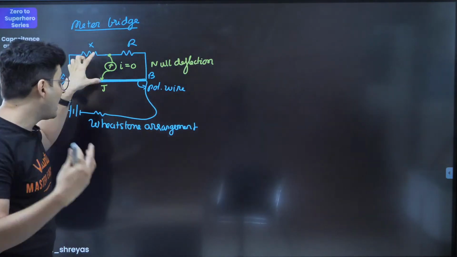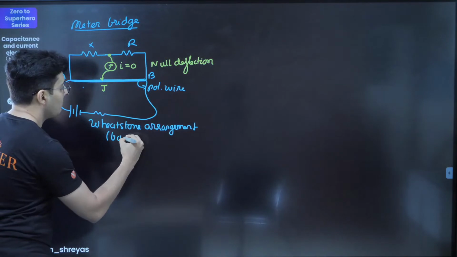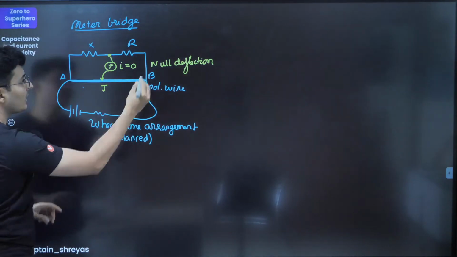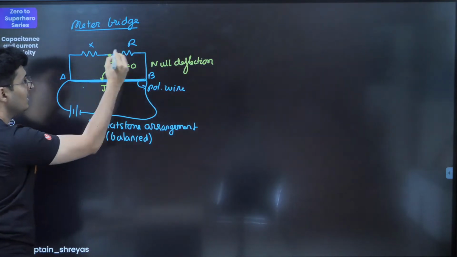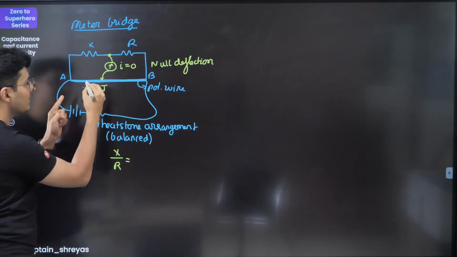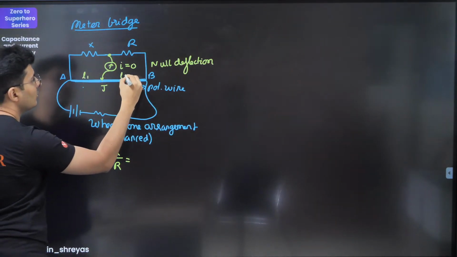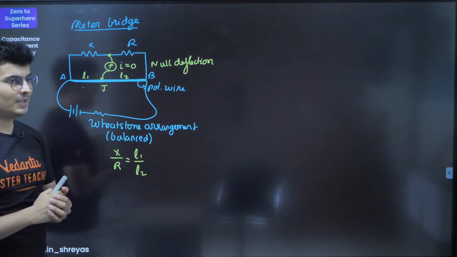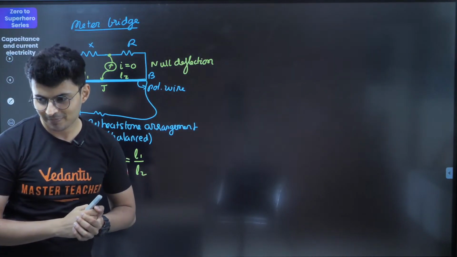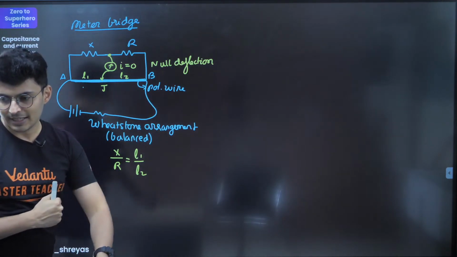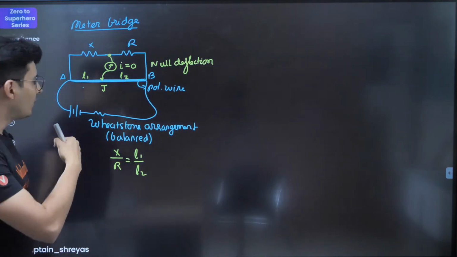That means it's a balanced Wheatstone, and whenever it is balanced, you can just use the condition for null deflection, which is X by R, unknown by known, is nothing but L1 divided by L2, where these lengths could be L1 and L2. That's the standard formula which you're going to use. Exactly. Very good, Avantiki, Nitish, Samyukta, Vartika, excellent, Anisha, Shruti, very good.